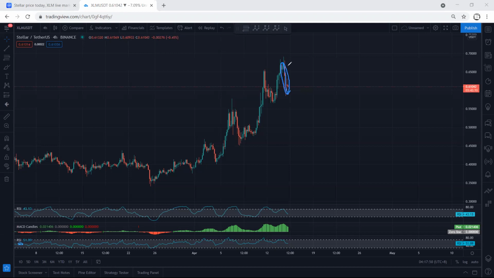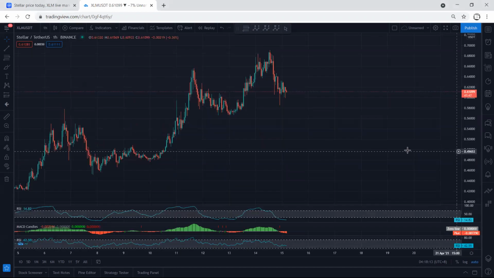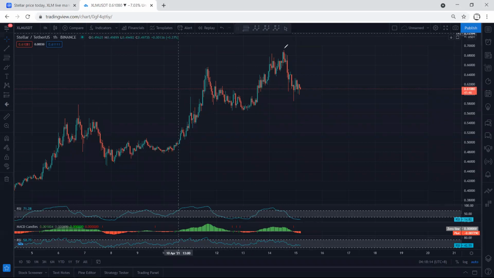The question is whether this is only a correction, or this one turns into a deeper, more complex correction before we get the next move. When we refer to the chart, every time after the breakout of the previous top, the price reverses, similar to what we get here. That means any reversal for the up move, if we get any buy setup, we will take it. If I move to 1 hour chart and put this top relative to what we have here, MACD shows a divergence, and as well this one. That's why we have enough reason.